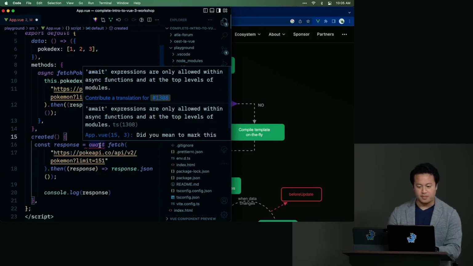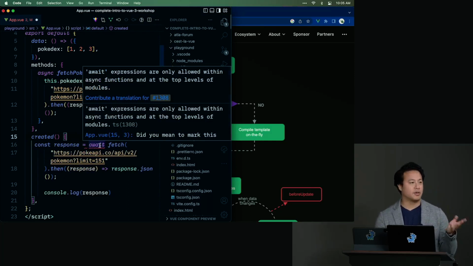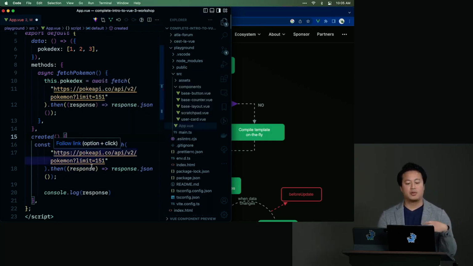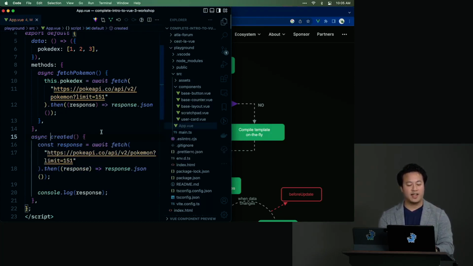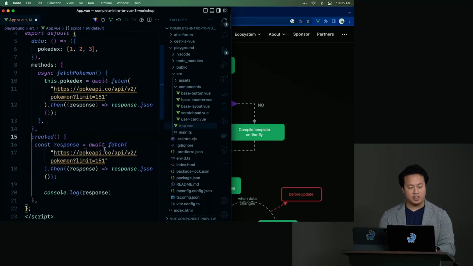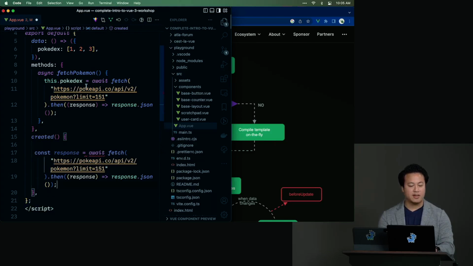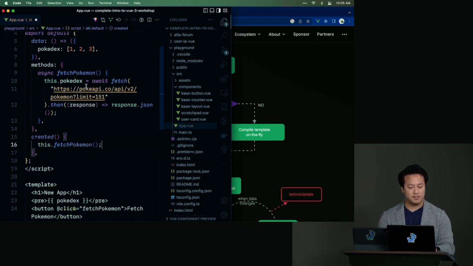So, all right. You'll see already that Vue is yelling at me, because if you manually define an await keyword inside of a lifecycle hook, it will ask that you define the async on that directly. However, since we actually have the async already defined on the function, this code still works. But otherwise, to your question, I would just dive further into how to get it to pause. Otherwise, you should be able to do what you want.